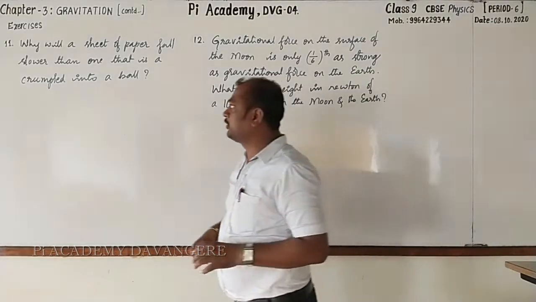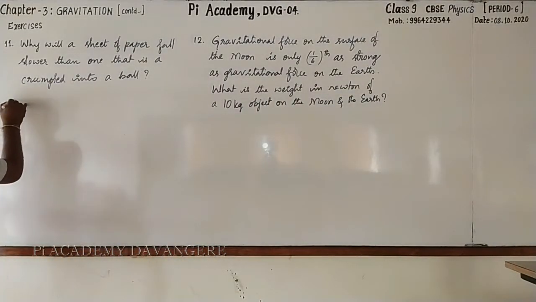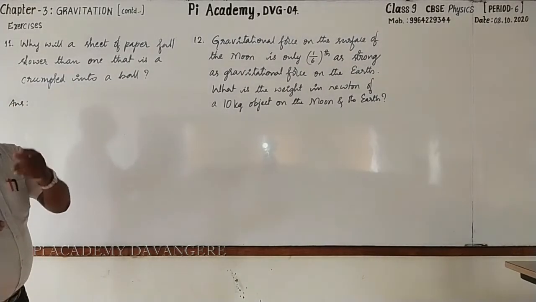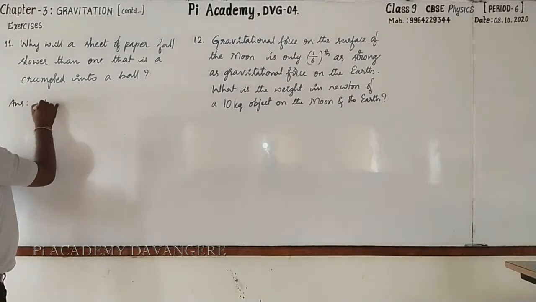Now let me go for writing the answer. Could you tell what should be written? The reason is a sheet of paper has larger area.